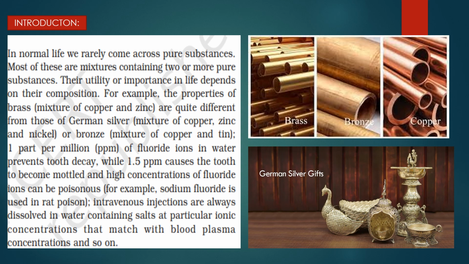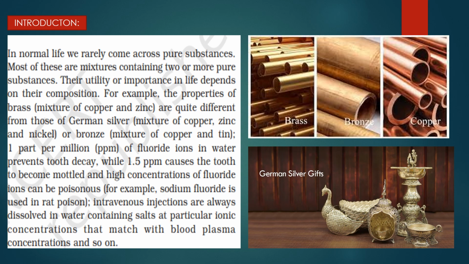Another important example they have given here: ions can be poisonous. Intravenous injections are always dissolved in water containing salt at particular ionic concentrations. Intravenous injections, which they give us during certain kinds of treatment, are always dissolved in water containing salts at particular ionic concentrations that match with blood plasma concentrations.